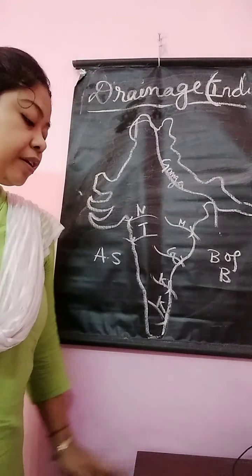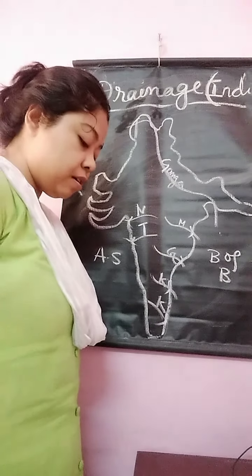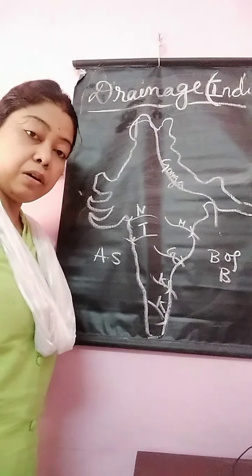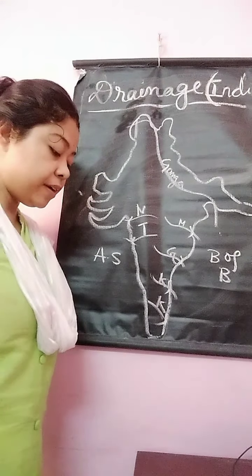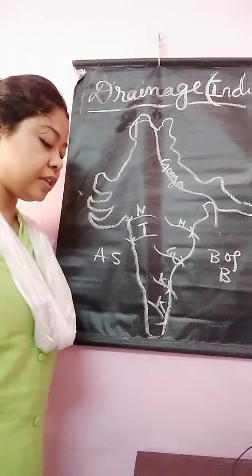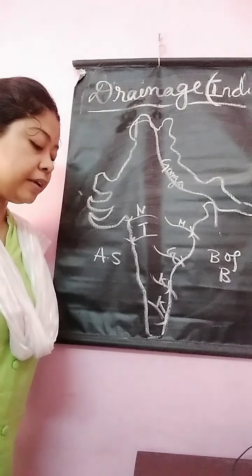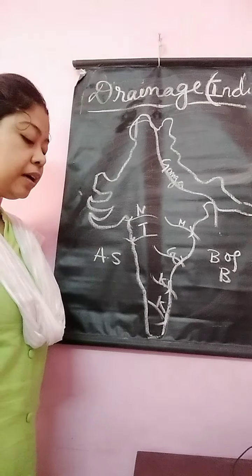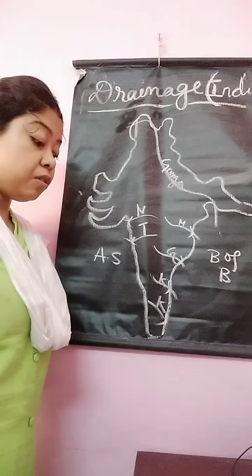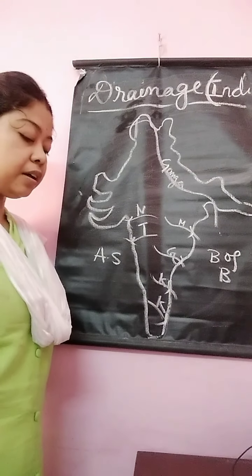Now the east flowing rivers include Mahanadi. It rises near Amarkantak of the Maikal range and drains eastward to join the Bay of Bengal. Now Godavari. Godavari rises from the Western Ghats near Nasik and drains eastward to join the Bay of Bengal. Indravati, Pranhita, Penganga, Wainganga, Manjira are the important tributaries of Godavari. The river is also known as Dakshin Ganga.